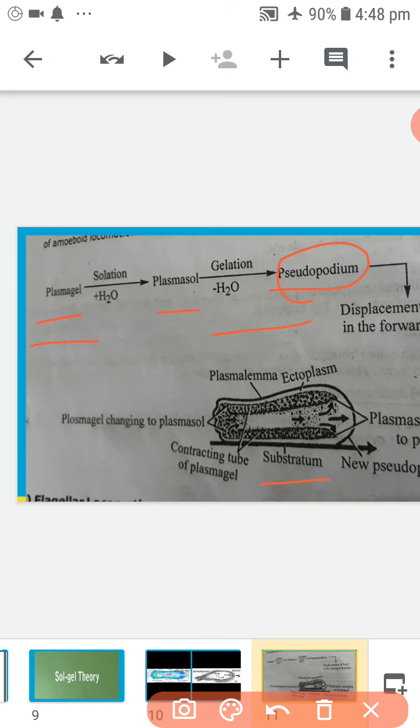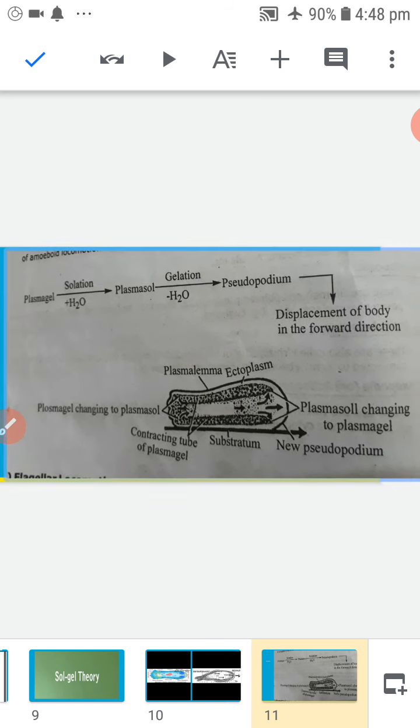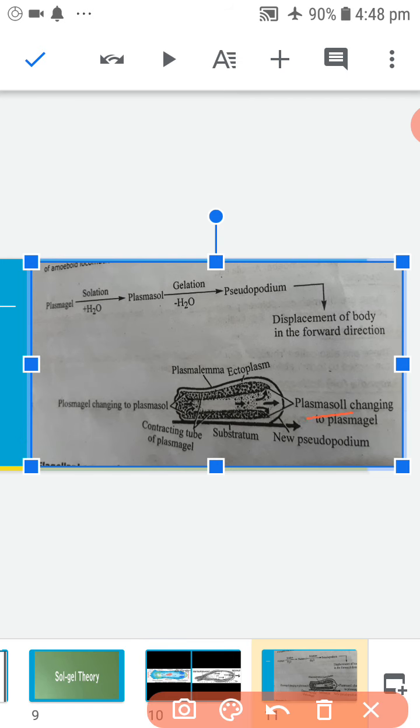At the anterior end, the plasma sol is converted into plasma gel. At the posterior end, plasma gel is converted into plasma sol.